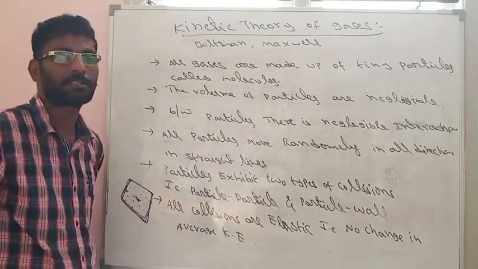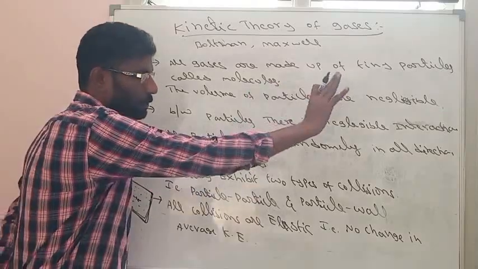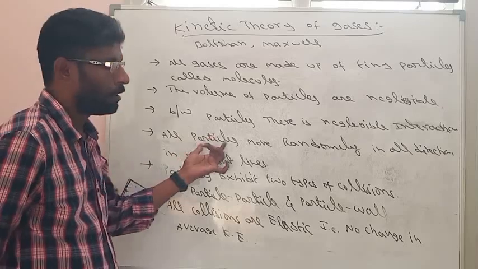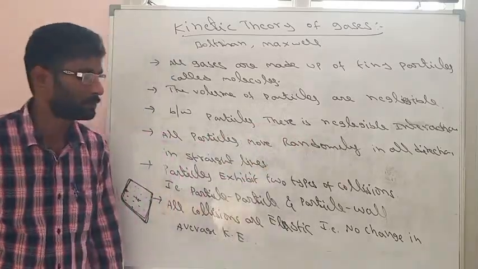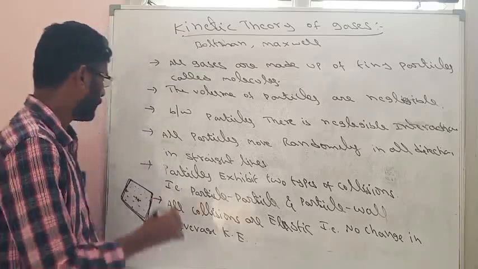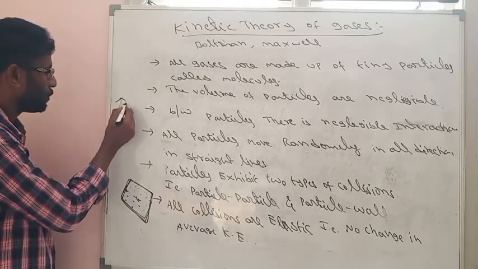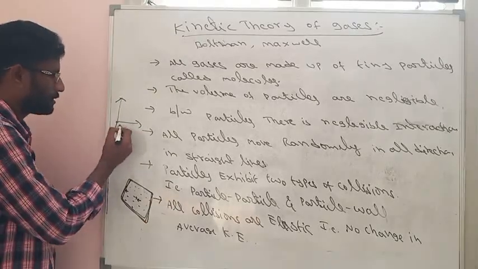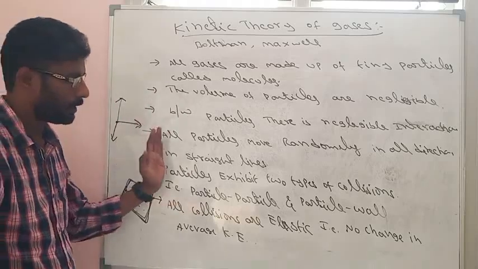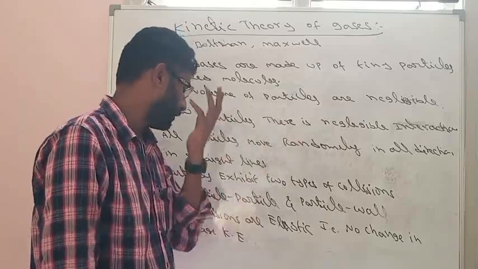That means interactions are negligible and volume of the particles is also negligible. And the next point says that all particles move randomly in a zigzag manner and in a straight line. In any direction it is moving, it may be the x-axis, y-axis or z-axis, but it must be in a straight line. So particles move in straight lines randomly.